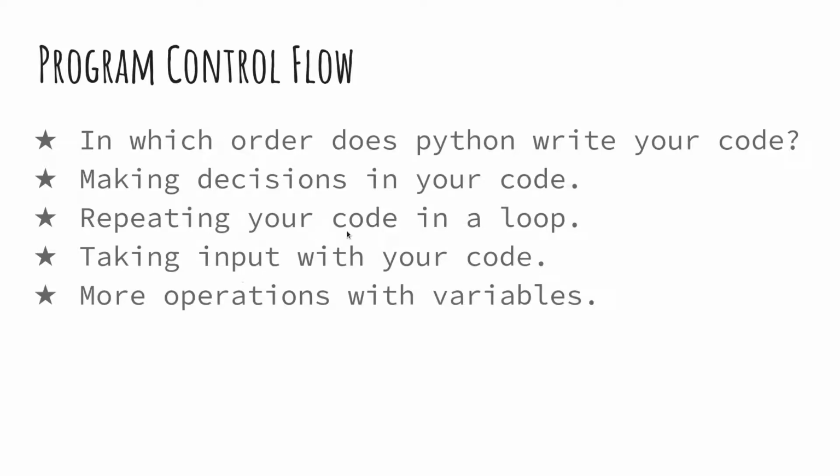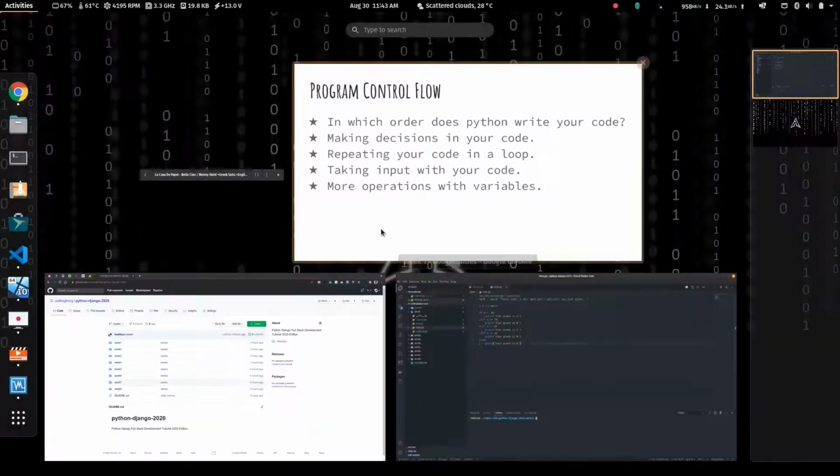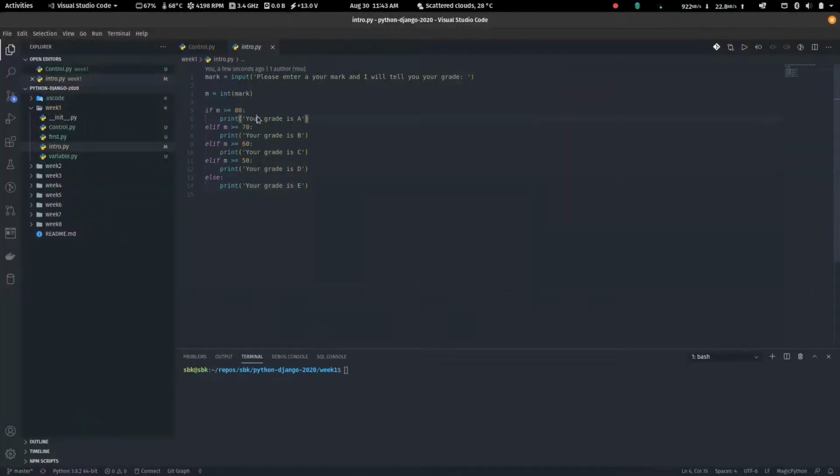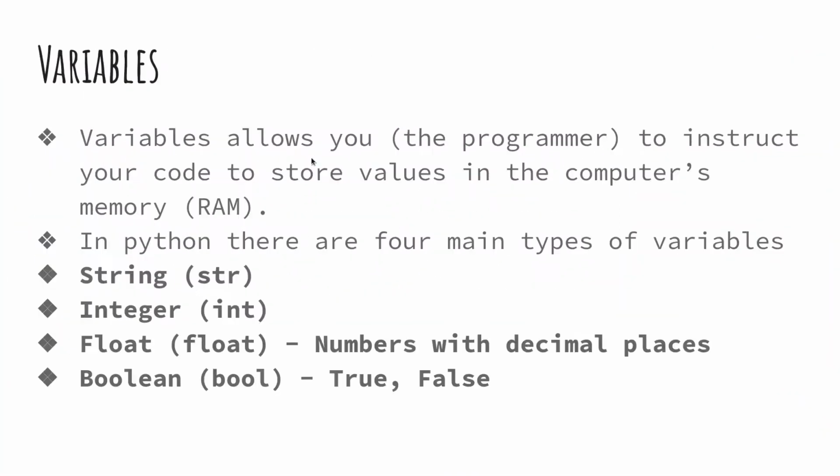So that's the code running from top to down, and then making decisions in your code. That's the next thing we're going to look at.